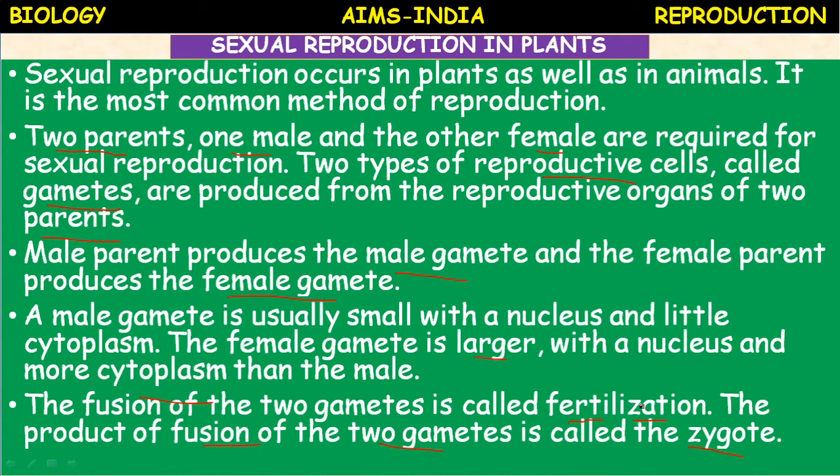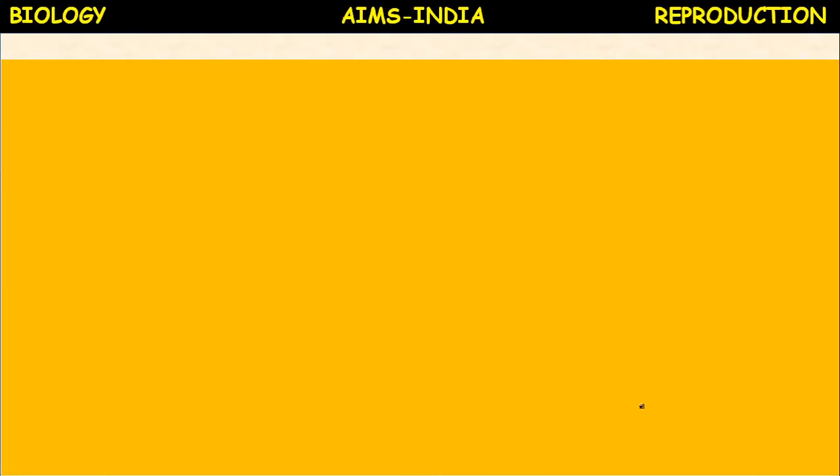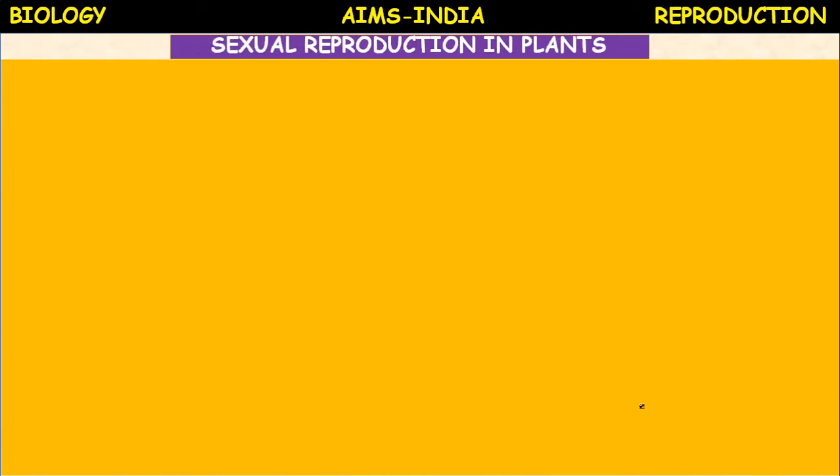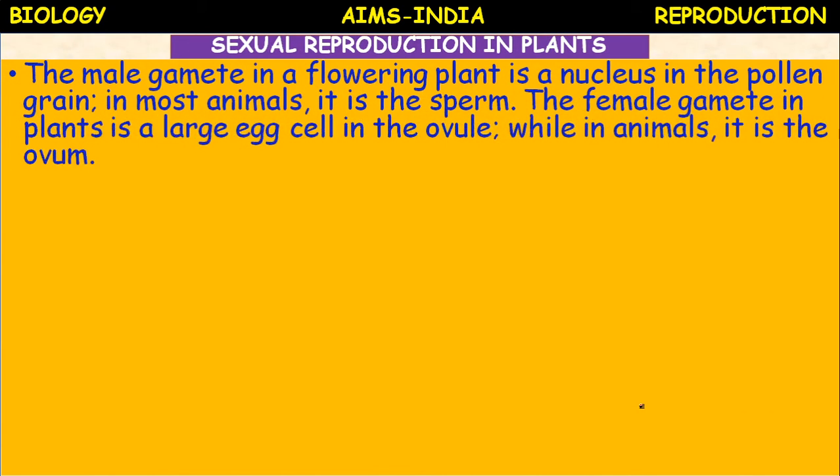Okay, let us proceed. How does sexual reproduction take place in plants? The male gamete in a flowering plant is a nucleus in the pollen grain. The male gamete in plants is called a pollen grain. In most animals, it is called a sperm.